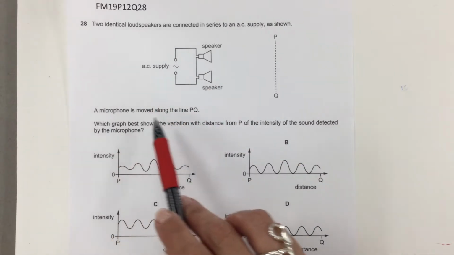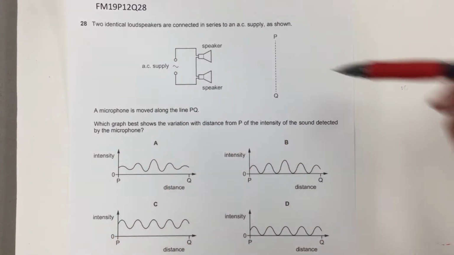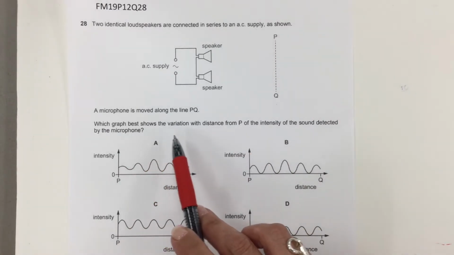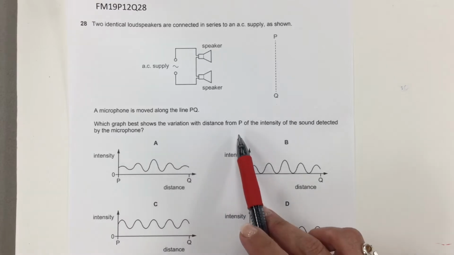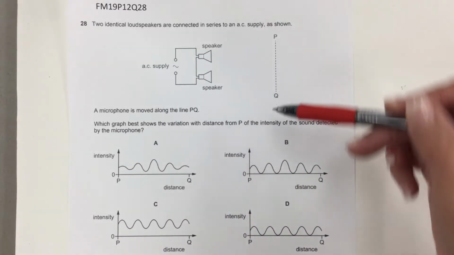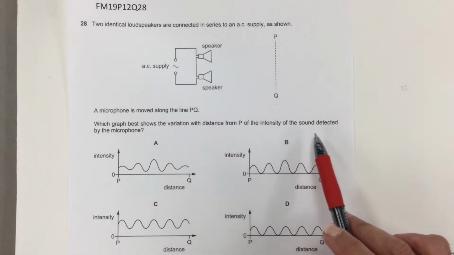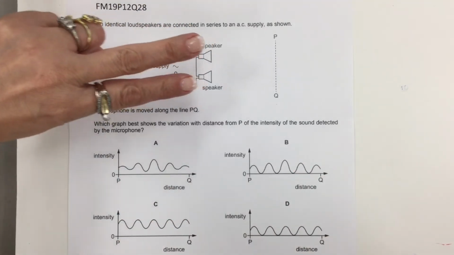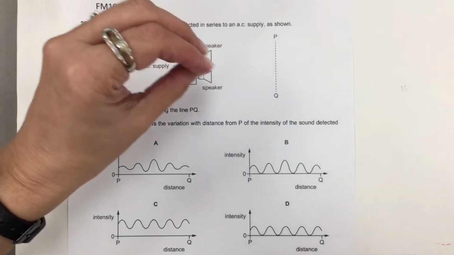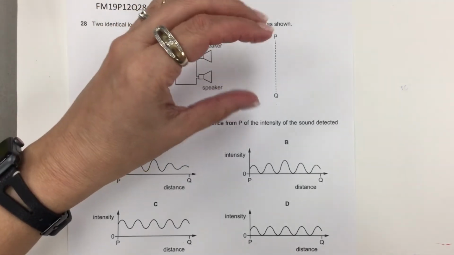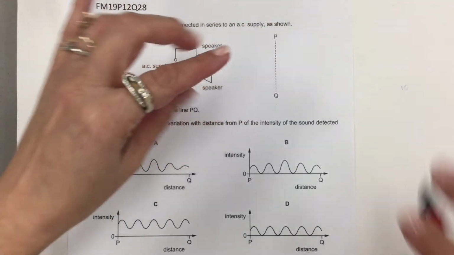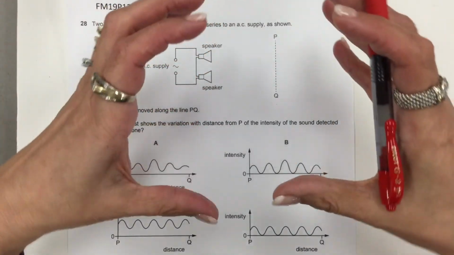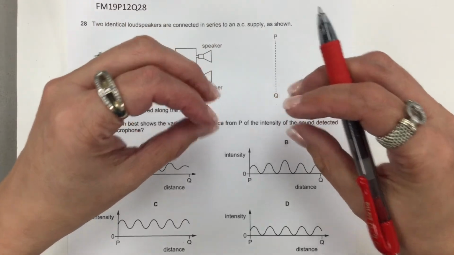A microphone is moved along the line PQ, and which diagram best shows the variation with distance from P to Q of the intensity of the sound detected by the microphone? So these are two identical speakers that are going to emit identical sound waves that are going to travel through this medium. So in this medium, those two sound waves are going to interact.